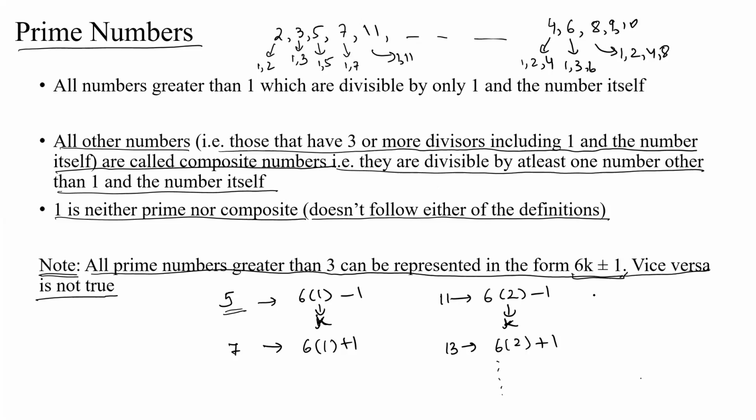If you take the number 25, this can be written in the form 6 into 4 plus 1. Here the value of k is 4. Now 25 can be written in the form 6k plus minus 1, but 25 is not prime.